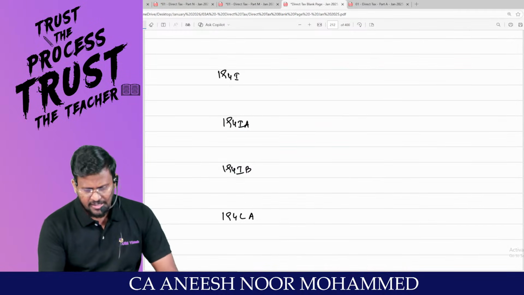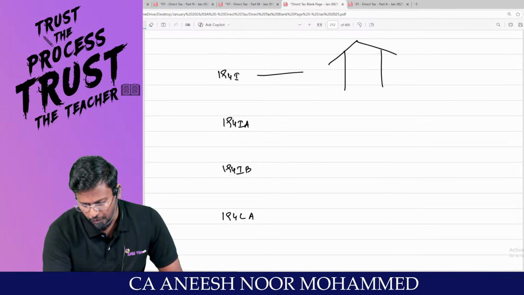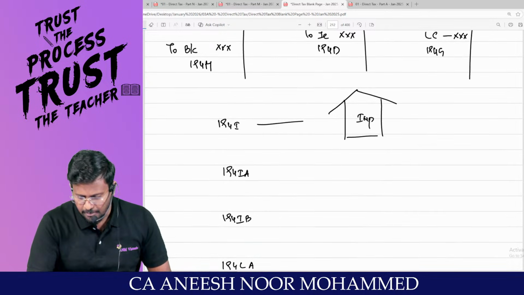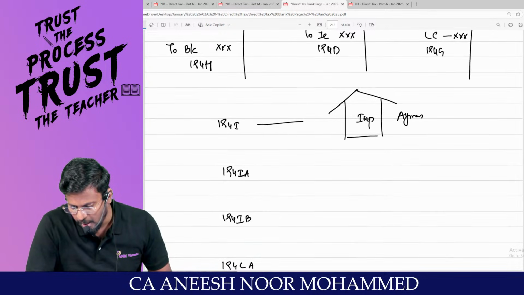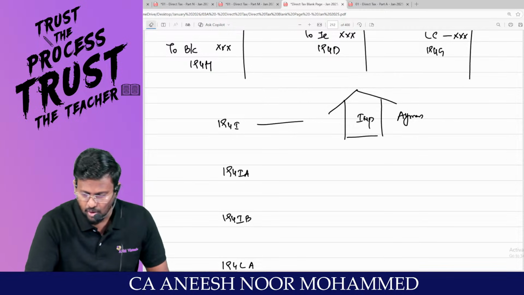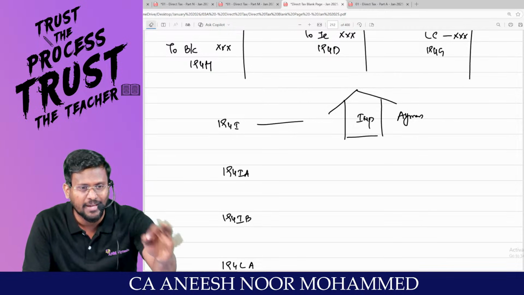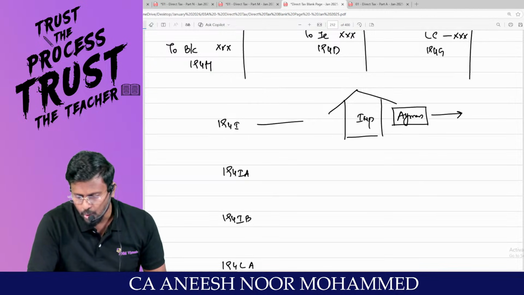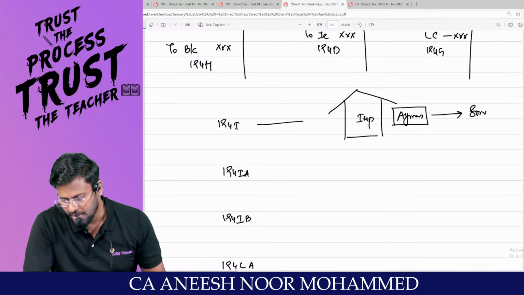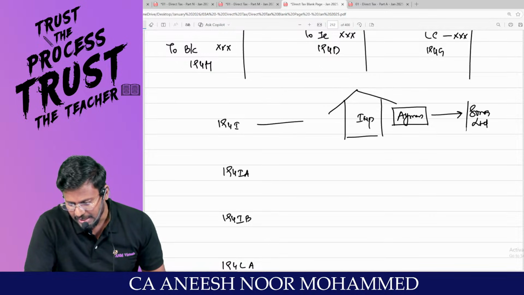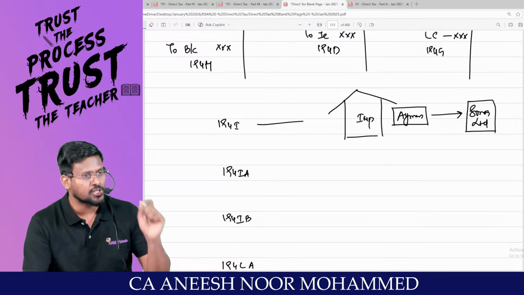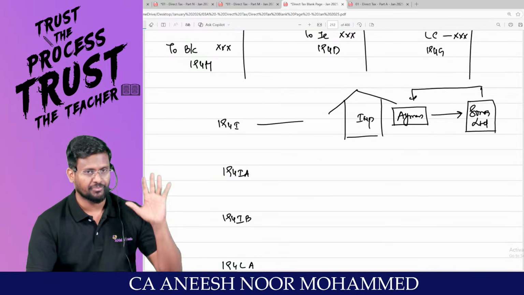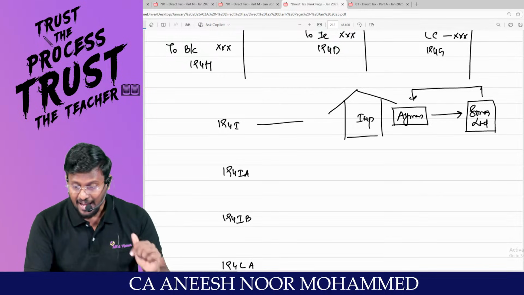For example, my dear lovable students, if you are having an immovable property, this immovable property is owned by, for example, Iman. There is a person called Iman, and this immovable property is owned by Iman. Sir, this immovable property has been let out to some other person called Sona Limited. Are you all really with me? Then the person who has taken this property on rent is Sona. So Sona is liable to pay rent to Iman. It's an income to Iman and it's an expense to Sona.